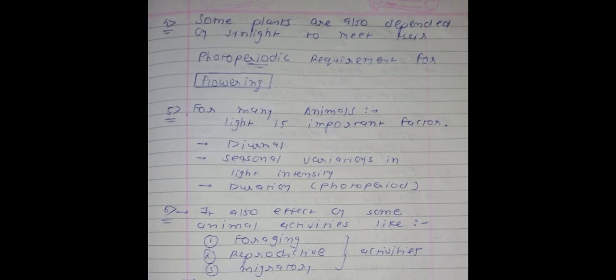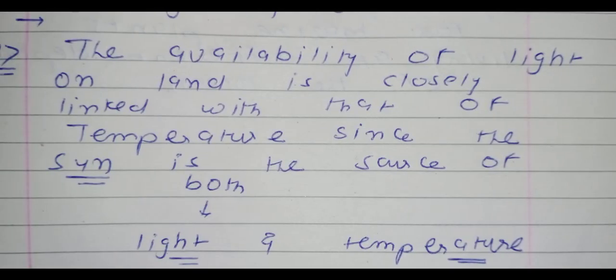Point number 5, so for animals light is also an important parameter and will affect many things. You know that diurnal organisms are more active during the daytime, meaning in the presence of sunlight. Then seasonal variations will also be there because of the light intensity as well as photoperiod, meaning the duration. It will also affect animal activities like foraging activities, reproductive activities as well as activities connected with migration. So this page is also completed.